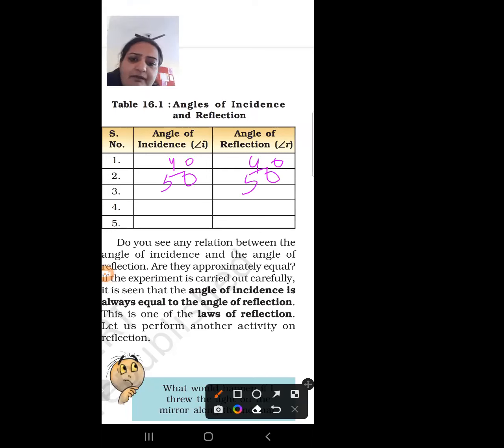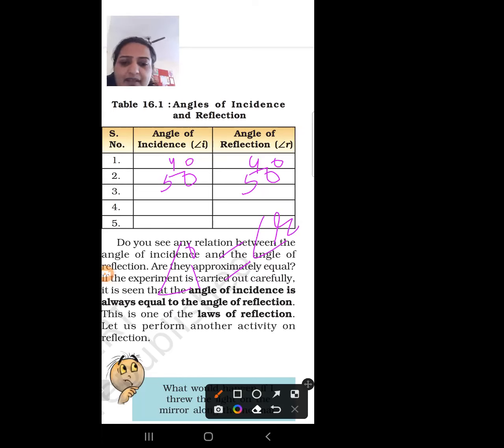What is the first law of reflection? The angle of incidence is always equal to the angle of reflection. So you have to remember the first law of reflection: the angle of incidence is always equal to the angle of reflection.